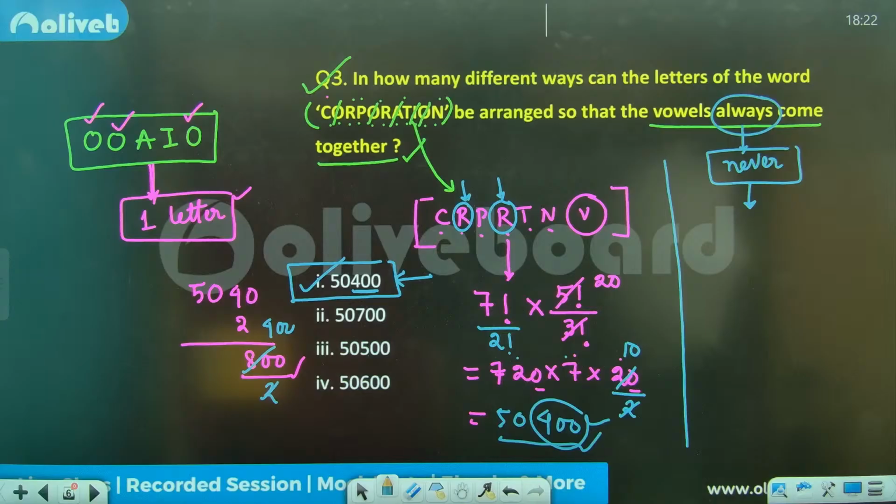Anybody? Any answer, sir? I'm giving you a minute to think, but again, I need answers from everyone. How should we approach that case, this exact question? Just one word I have changed. Instead of always I have put never.